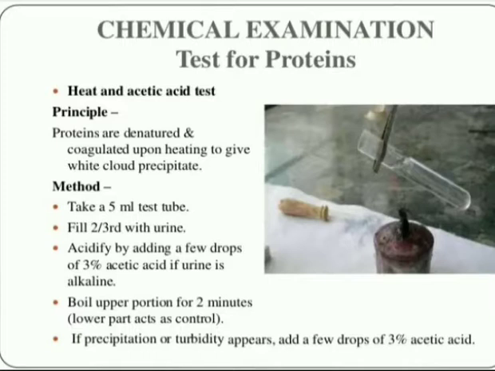If precipitation or turbidity appears, add a few drops of 3% acetic acid.